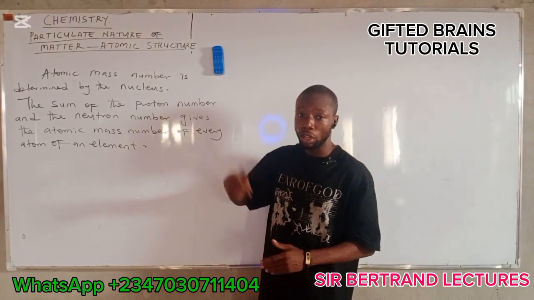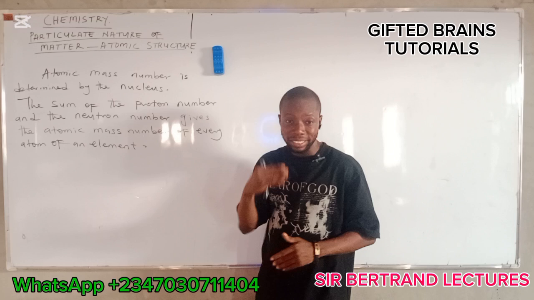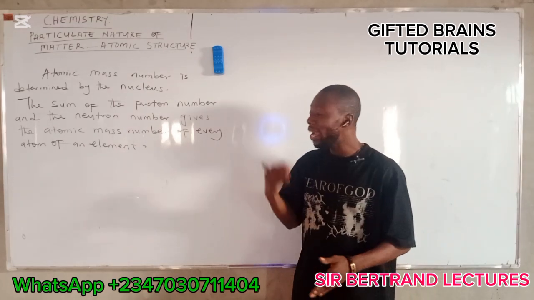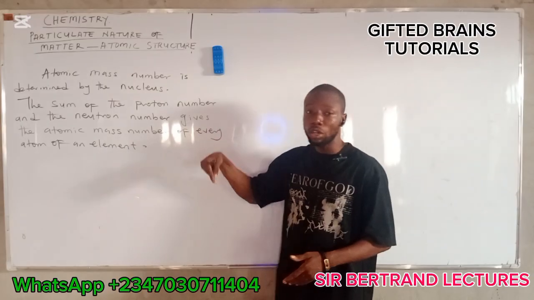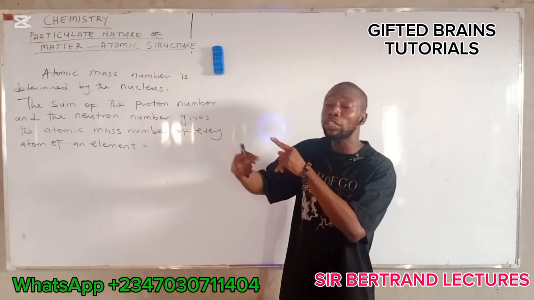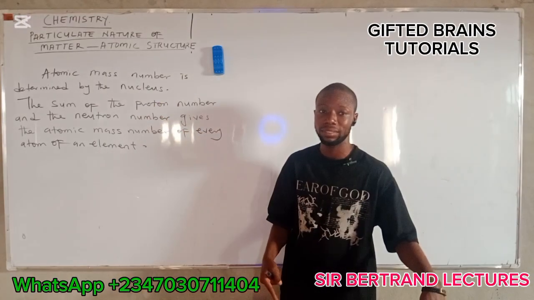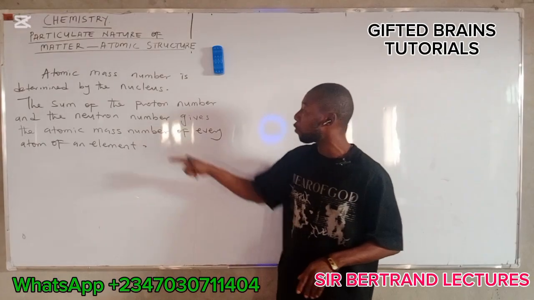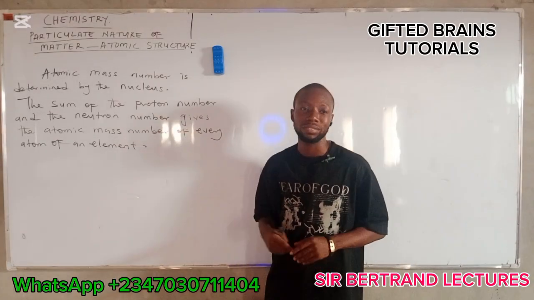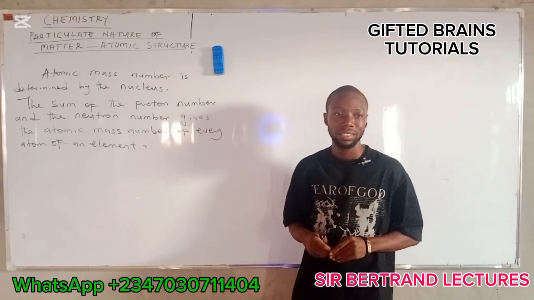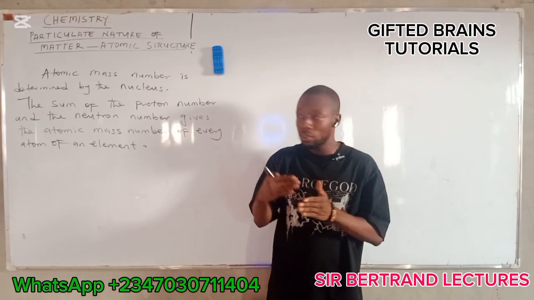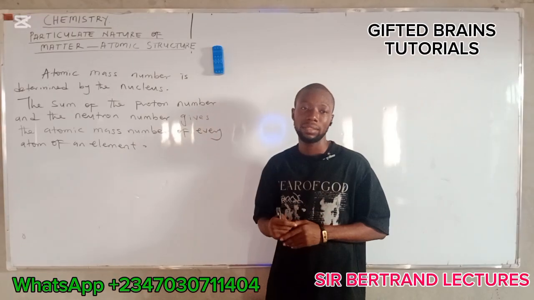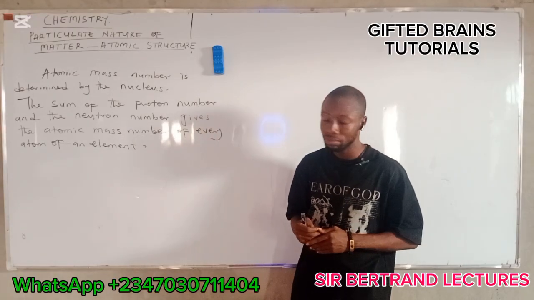But take note, in some atoms, proton number is equal to the number of neutrons. Do you understand? While in some atoms, the neutron number is more than the number of protons, but can never be less. Do you understand? There is no atom that has fewer neutrons than protons. We don't have that in chemistry. All right? But we can have neutron number be more than the proton number. Do you understand? All right.